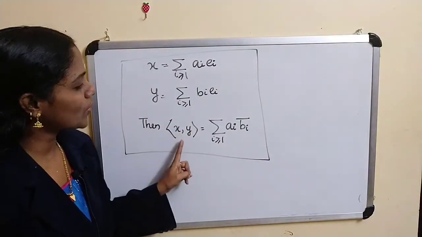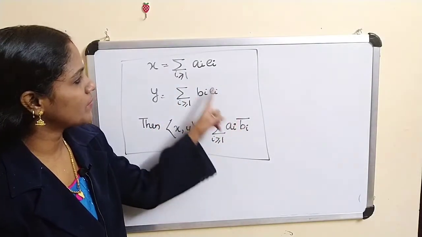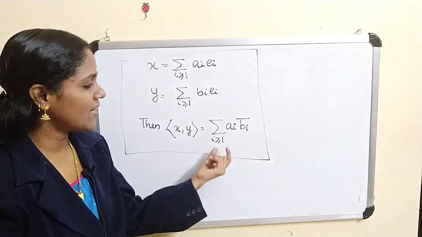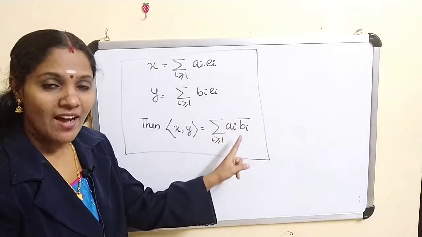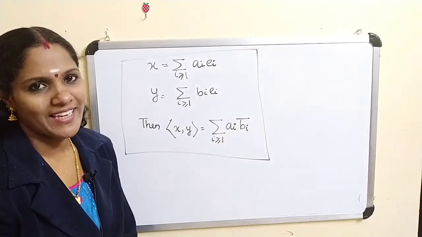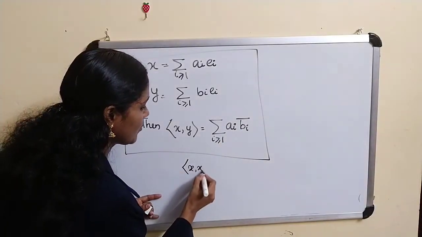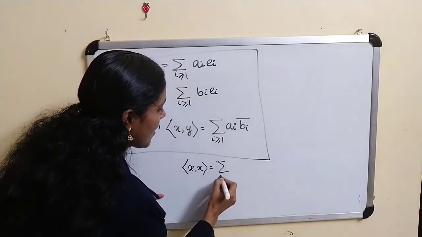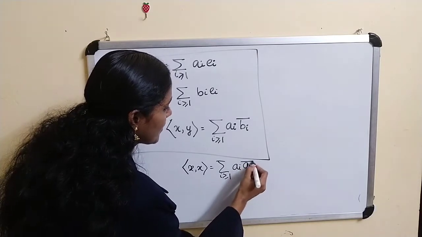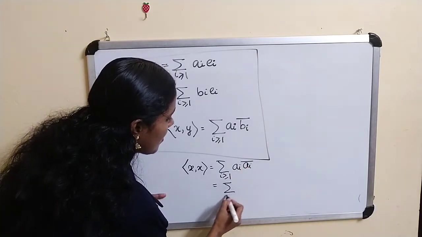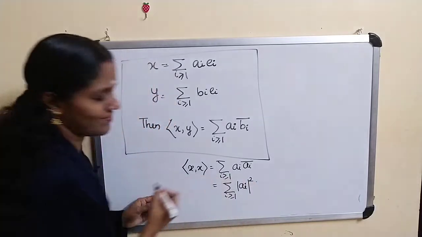Now what about the inner product of x, x? Here b_i conjugate becomes a_i conjugate, so the sum becomes sigma i greater than or equal to 1 of a_i times a_i conjugate, that means mod a_i whole square. So the inner product of x, x is equal to sigma i greater than or equal to 1 mod a_i whole square.